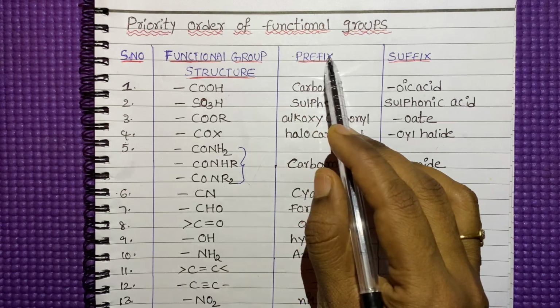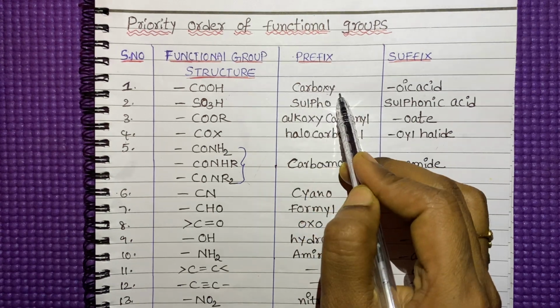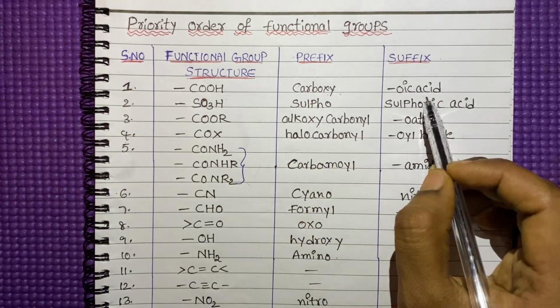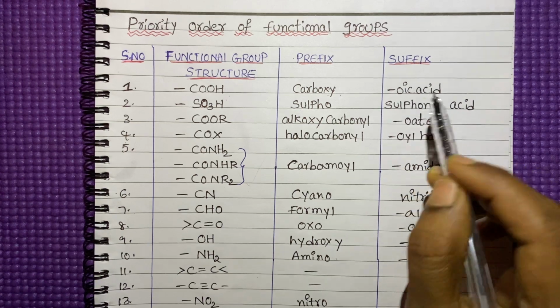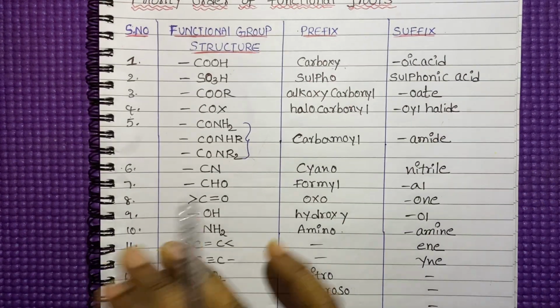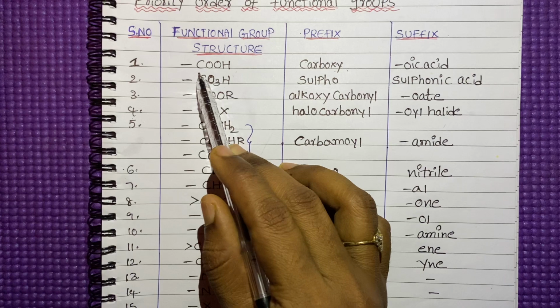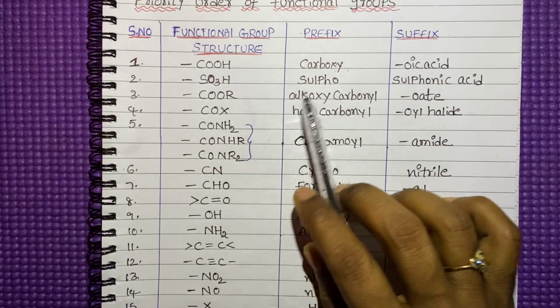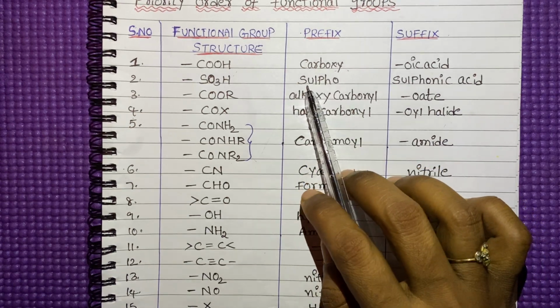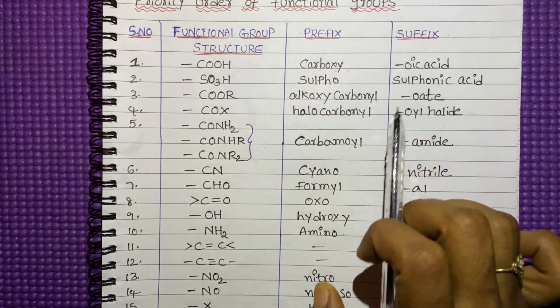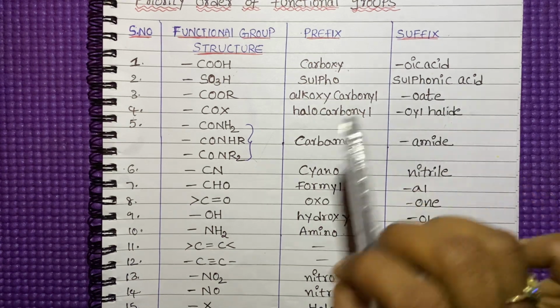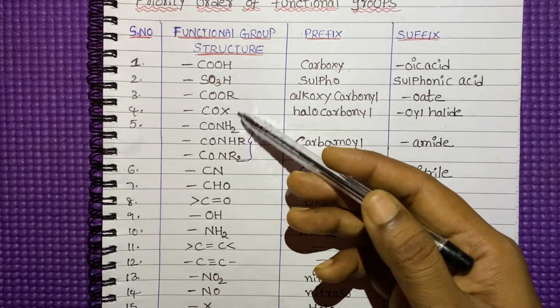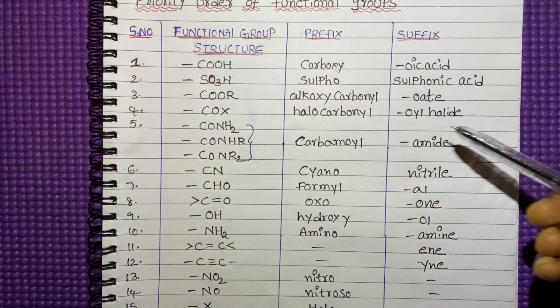We have to use the prefix carboxy and the suffix oic acid. In the same way, if the SO3H group is there, we can say that it is a sulfonic acid. The prefix we have to use is sulfo, and the suffix is sulfonic acid. Like this we have to give the prefixes and suffixes.